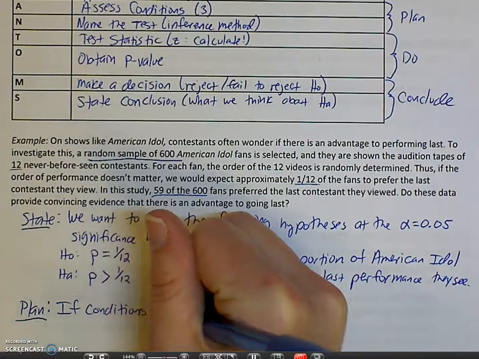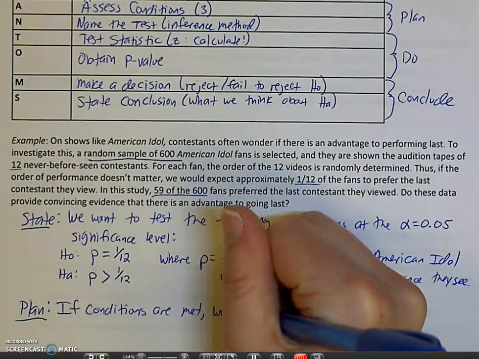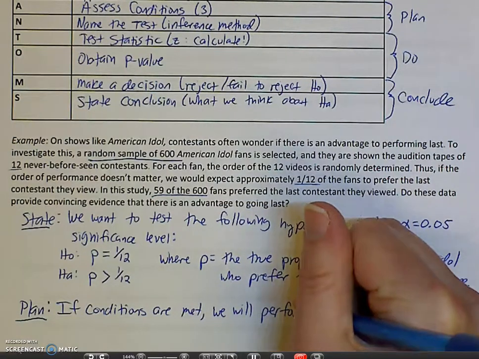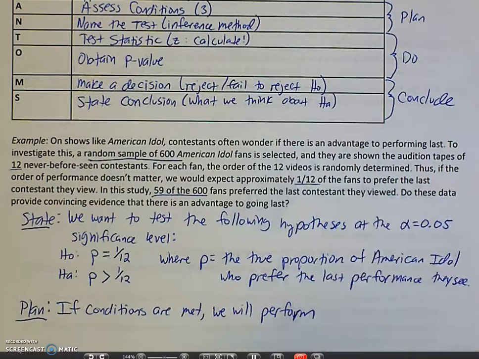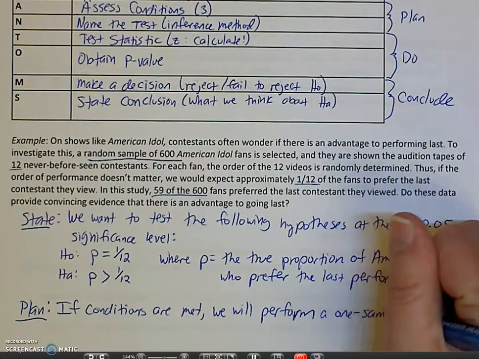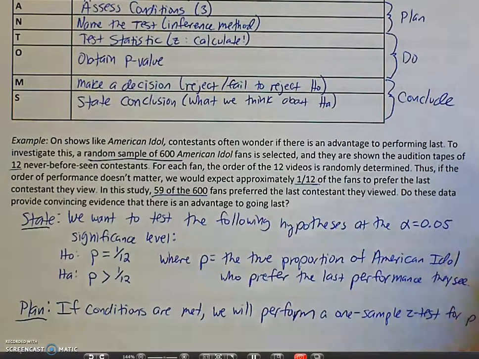we are going to perform, and the name of this inference method is called a one-sample z-test for p.